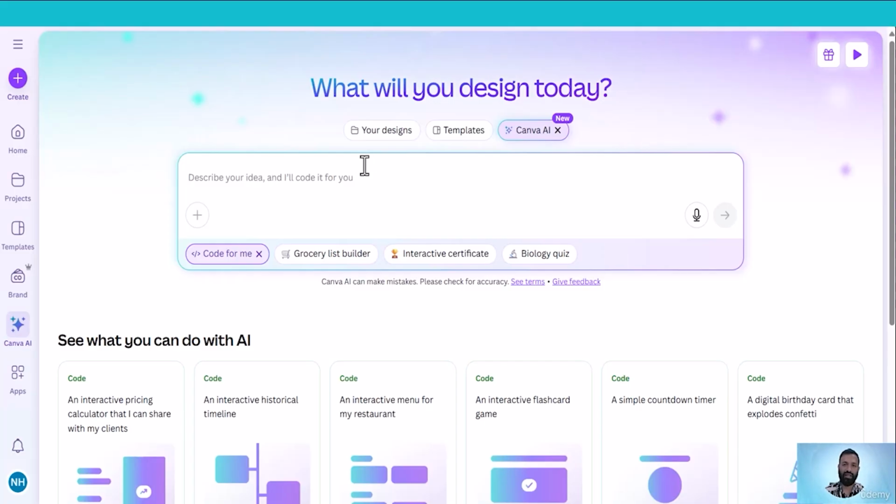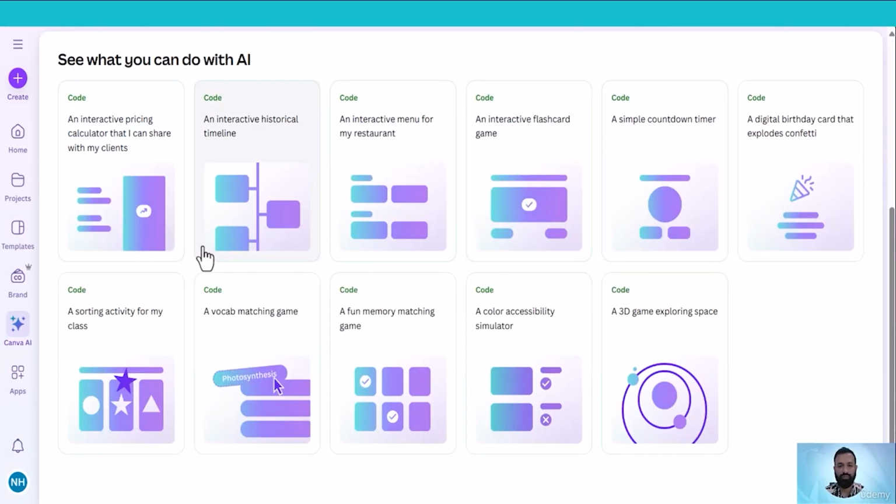So whether it's a game, an interactive calculator, an app, or something totally new, Canva Code does all the hard work for you. You don't need to know HTML, CSS, or JavaScript. So here you will find some ideas to build with Canva Code, like an interactive pricing calculator that I can share with my clients, an interactive historical timeline, an interactive menu for my restaurant, and lots of other ideas. So let's build something new with our prompt.